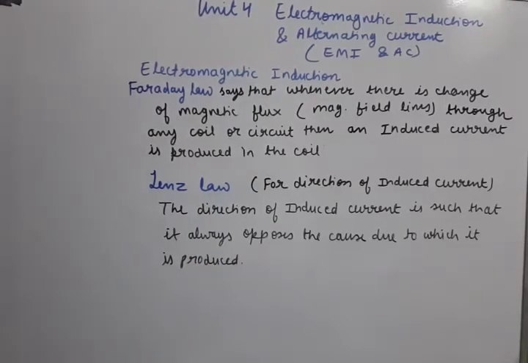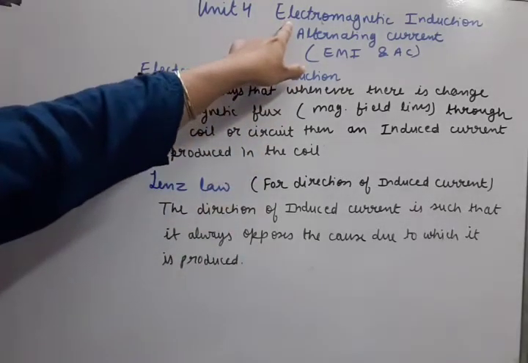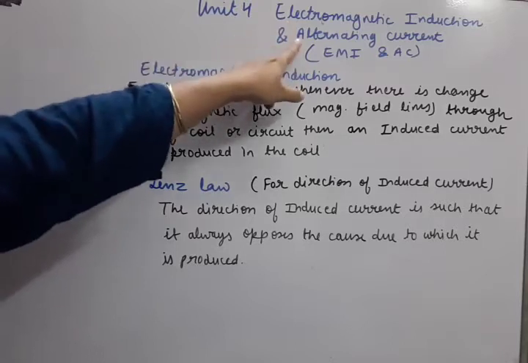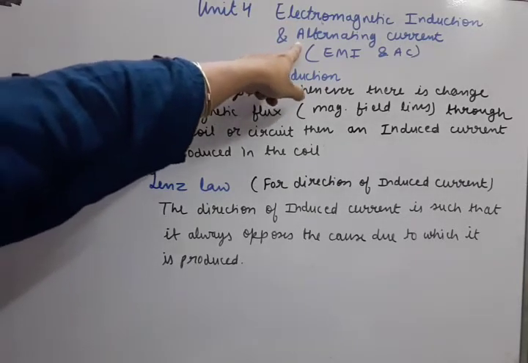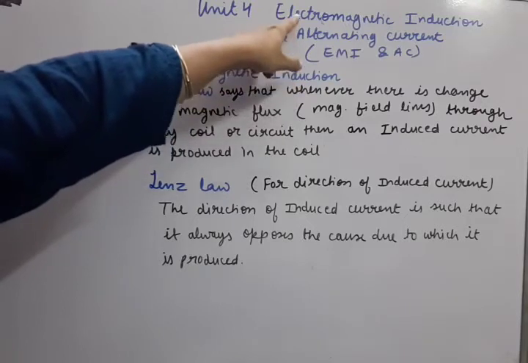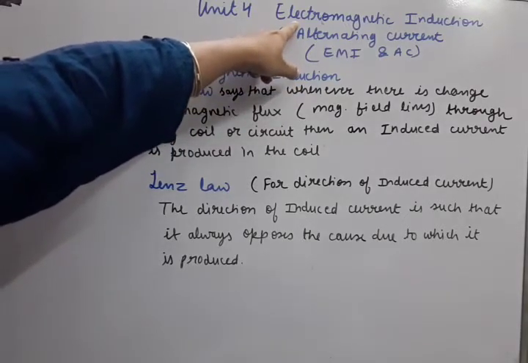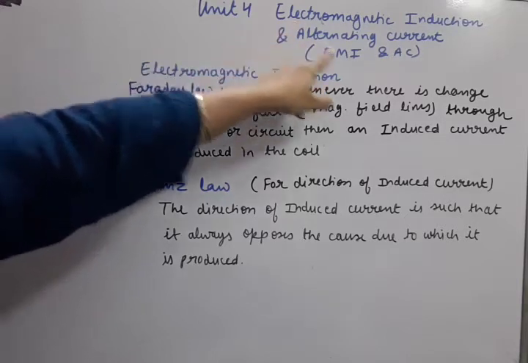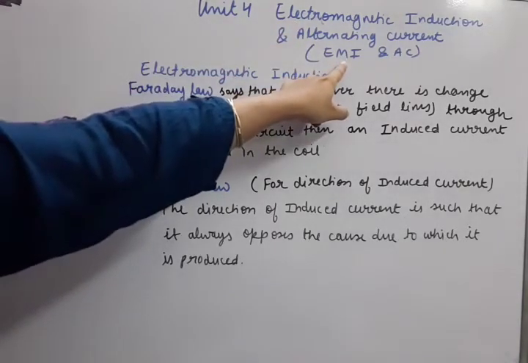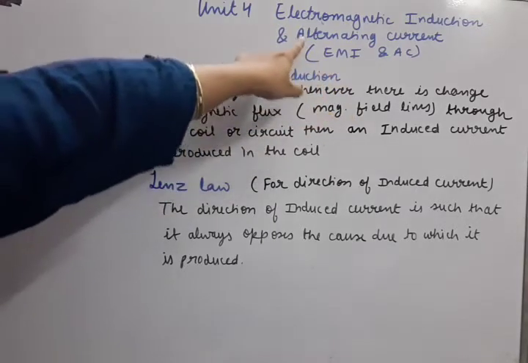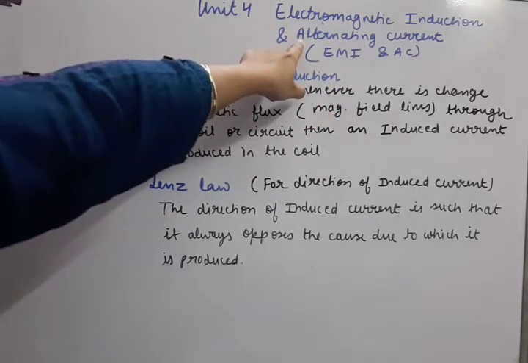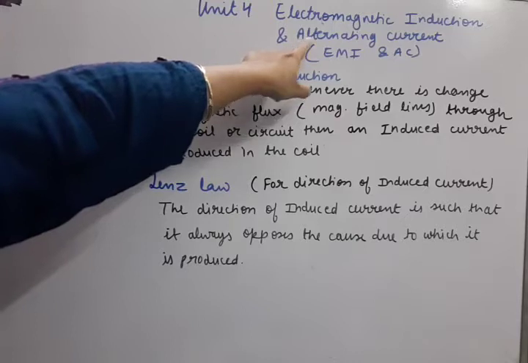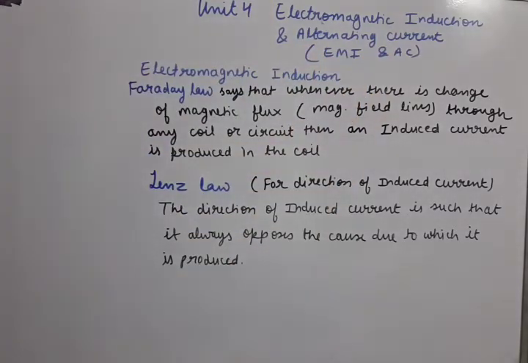Good morning, students. Today let us start our unit number 4, that is electromagnetic induction and alternating current. That means in this unit we are going to understand two portions. One is electromagnetic induction, which we can call in short EMI. This is the new concept. And then the alternating current circuits. That means AC we are going to understand in detail.